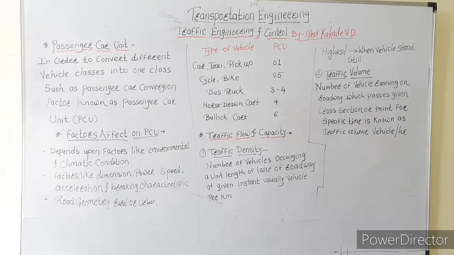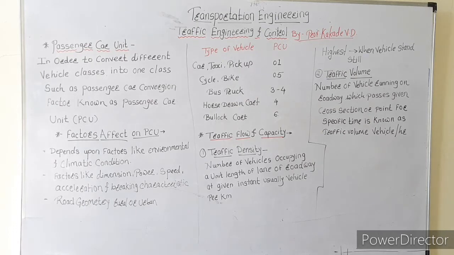How the environment and climatic condition are considered for the passenger car unit: if there is a severe environment, then the traffic is mostly heavy traffic, and there will not be any simple or very light traffic like taxi, car, etc. That kind of factor affects the value of passenger car unit.